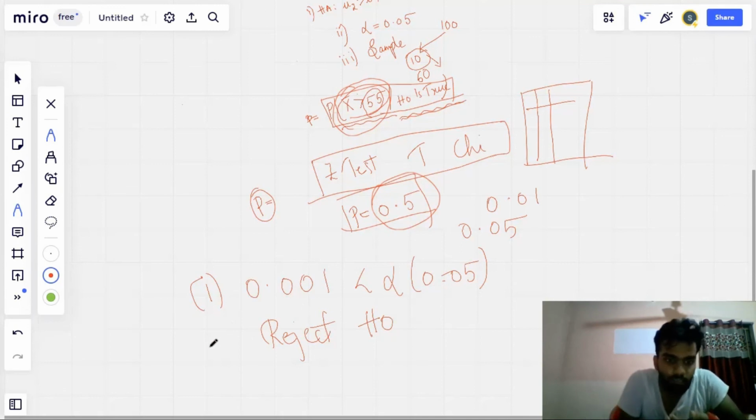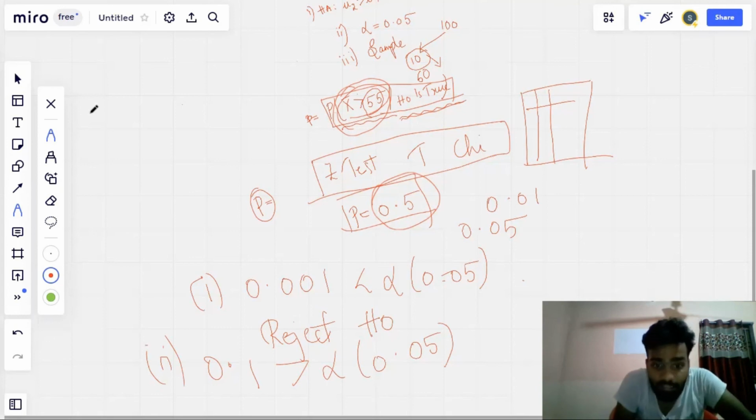Similarly, in the second case, let's say we get 0.1, which is greater than alpha. If the p-value is greater than alpha, you may think that we should accept the null hypothesis, since in the previous case we rejected it. But that's not the case. This analysis is only for the sample. We have a population and we have taken only one sample from it.